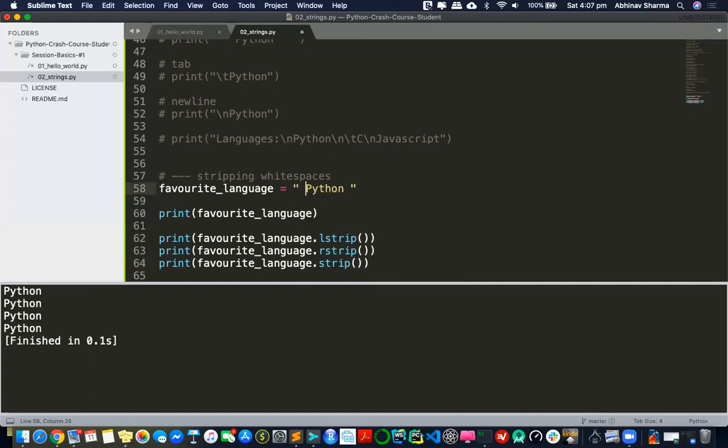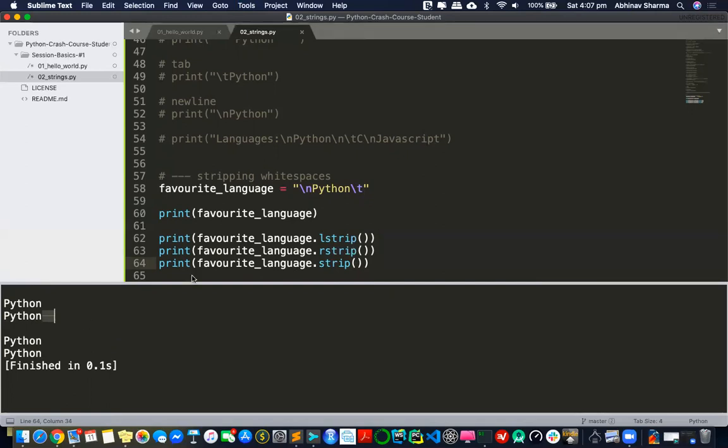Similarly, I can strip white spaces like \n and \t, because I told you these are also considered white spaces. If I do lstrip, rstrip, and strip, they produce different results. You see, in the first one there was a new line and a tab, and in the last one, strip, everything is removed. In rstrip, it just removes the tab. In lstrip, it just removes the enter, so the tab is still there.